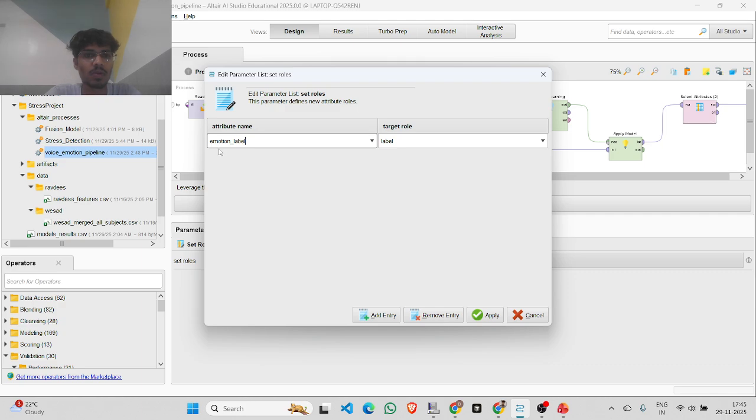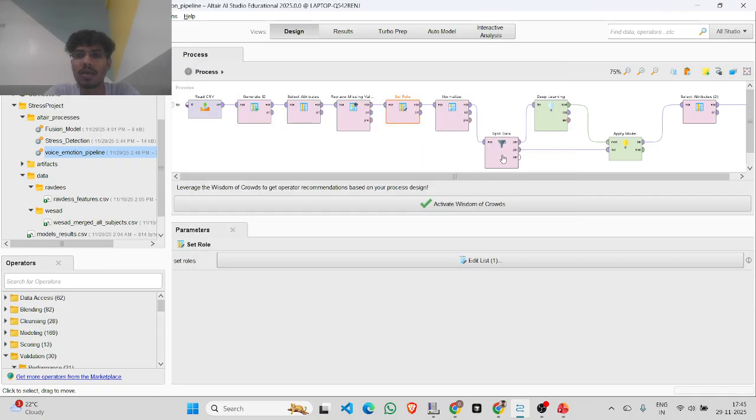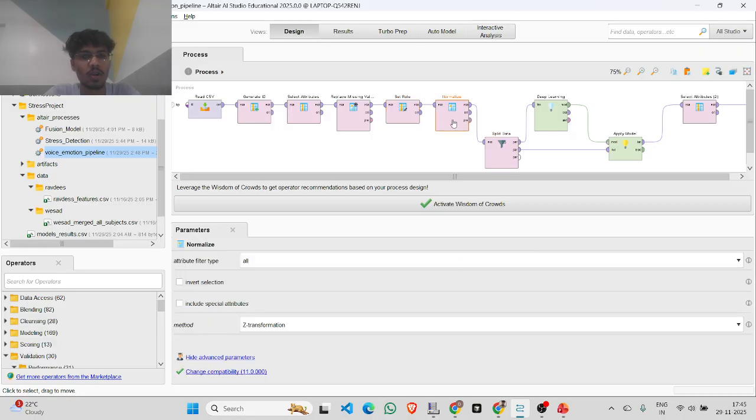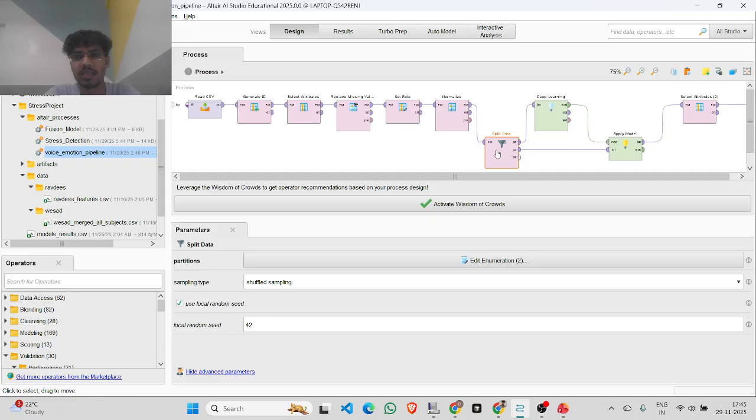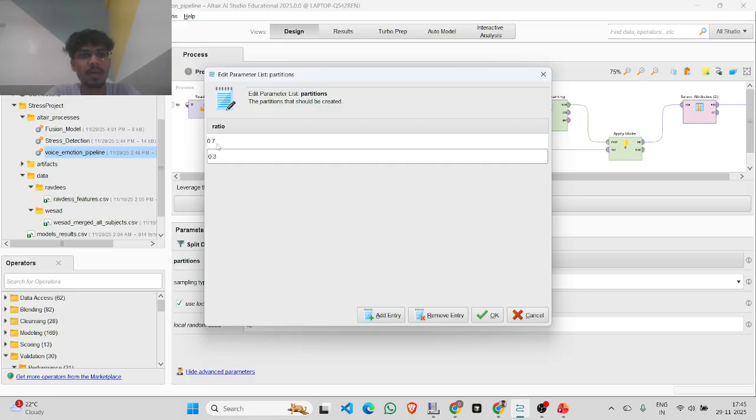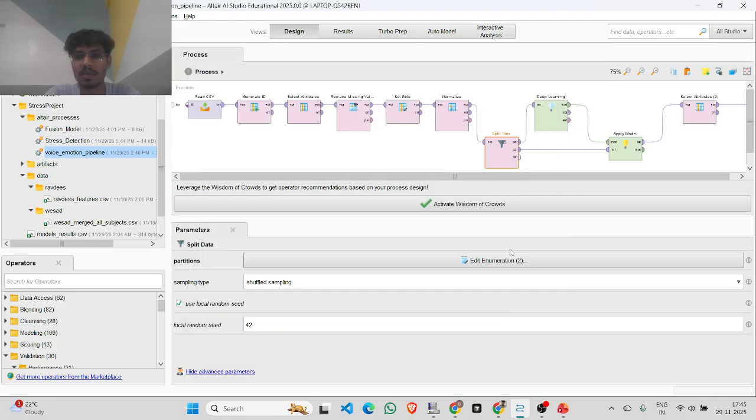What will be the role? Here the emotion label is my target variable. I am giving it a label role, and you can give it as per your use case. And here normalizing the data, I'm using the Z-transformation method to normalize the data. And here in split data, the local random seed is 42 that I've given. And for the partitioning, again I have given 70% train, 30% test.